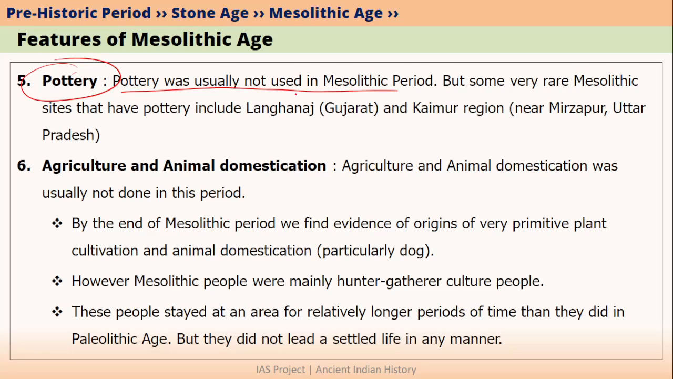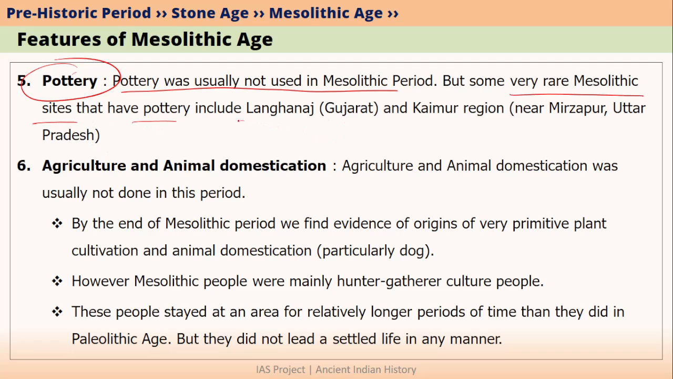So if there is a question in the prelims exam, pottery was used in which period? And the options are Paleolithic age, Mesolithic age, Neolithic age, Iron age. The answer would be Neolithic age, not Mesolithic age. However, we find some very rare Mesolithic sites which had remains of pottery.